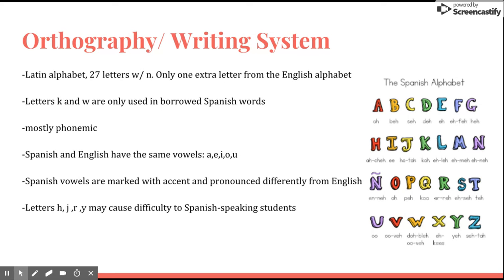However, Spanish vowels are marked with an acute accent on stressed syllables. The vowels A, E, and O are pronounced with a stronger tone, while I and U are pronounced with a softer tone. The letters H, J, R, and Y may cause trouble for Spanish-speaking students because they are pronounced differently from the English letters.